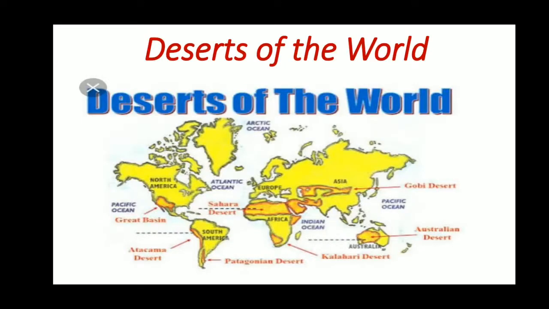See here guys, these are the different deserts of the world, such as Great Basin, Atacama Desert in South America, Sahara Desert and Kalahari Desert in the continent of Africa, Australian Desert, Gobi Desert. These all are the deserts of the world.